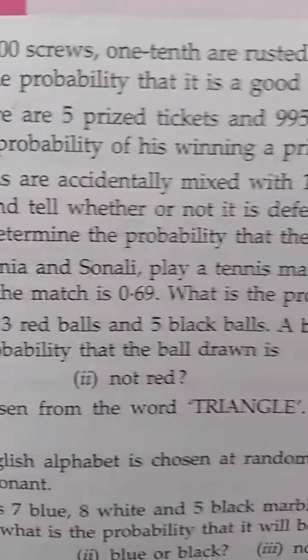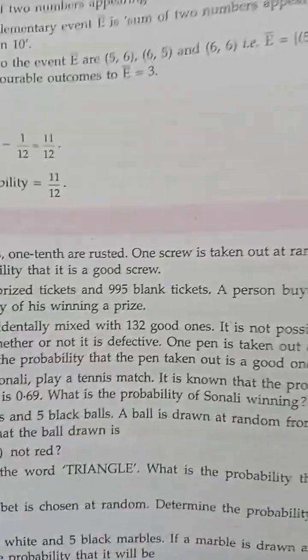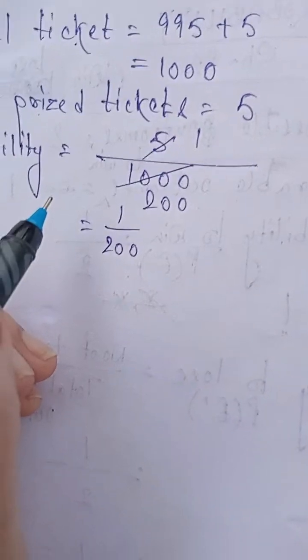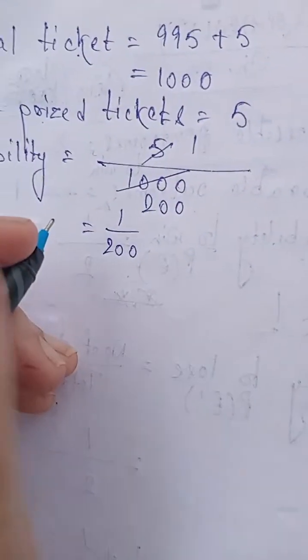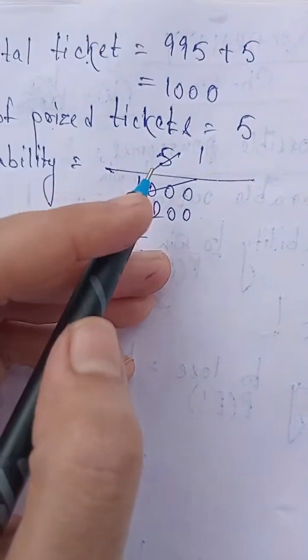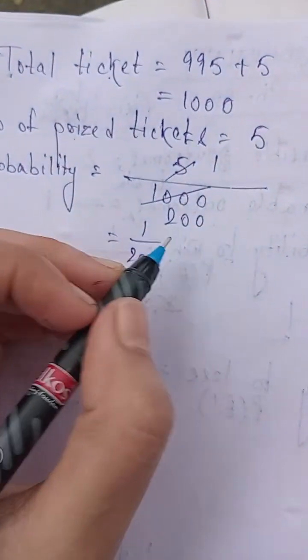Okay, so let's begin. So the second question is, in a lottery there are 5 prize tickets and 995 blank tickets. So what is the total number of tickets? That is 995 plus 5, that is 1000. A person buys a lottery ticket; find the probability of his winning a prize. That is the number of outcomes favorable to the event of winning. If it's a prize ticket, obviously he will win, so it is 5 by the total number of possible outcomes, that is the total number of tickets, 1000. 5 ones are 5, 5 twos are 10, 0 0. So it is 1 by 200.